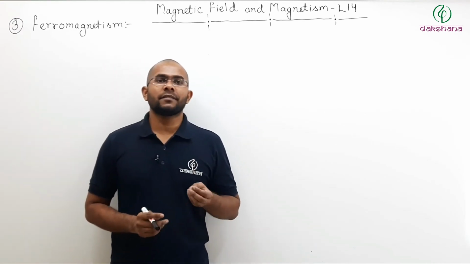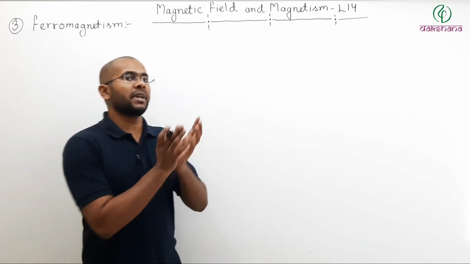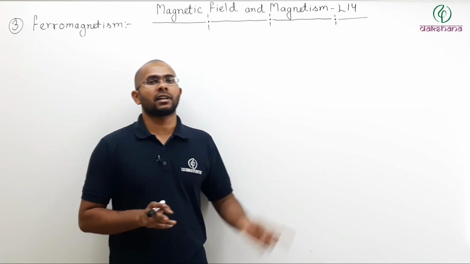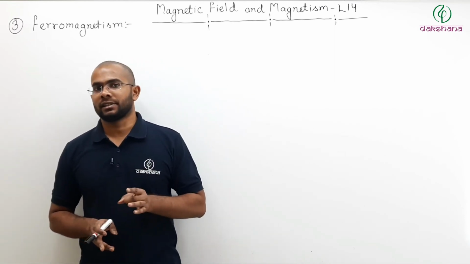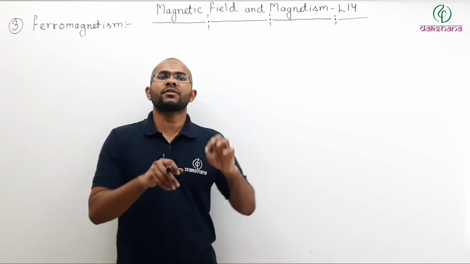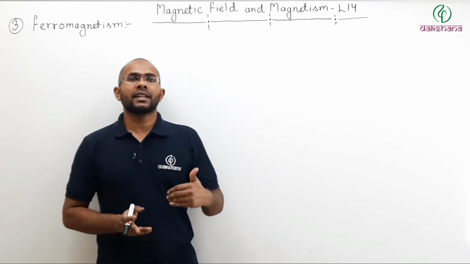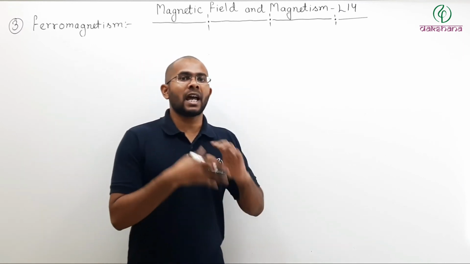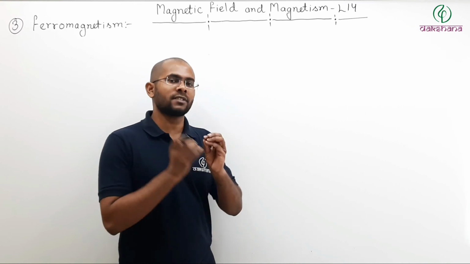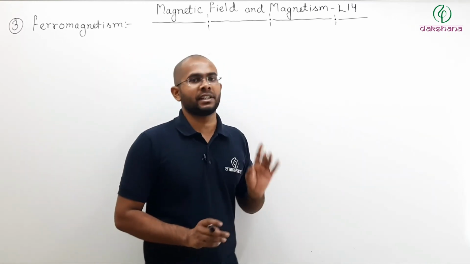Now as we have seen, in the case of paramagnetism, a paramagnetic material moves from a weaker field region to a stronger field region, because a paramagnetic material wants the field inside it to be strong compared to outside. And in the case of diamagnetism, a diamagnetic material does not want the field to be strong, it wants the field to be weak. That is why it moves from strong to weak region.